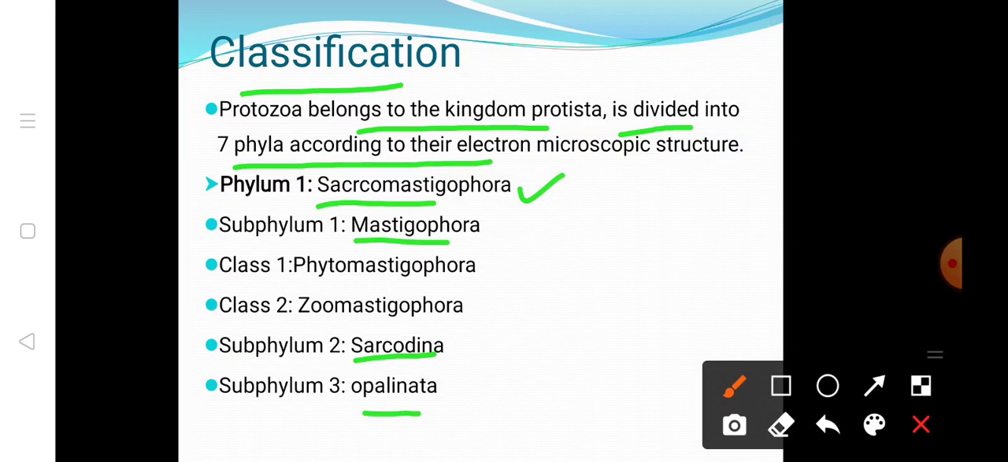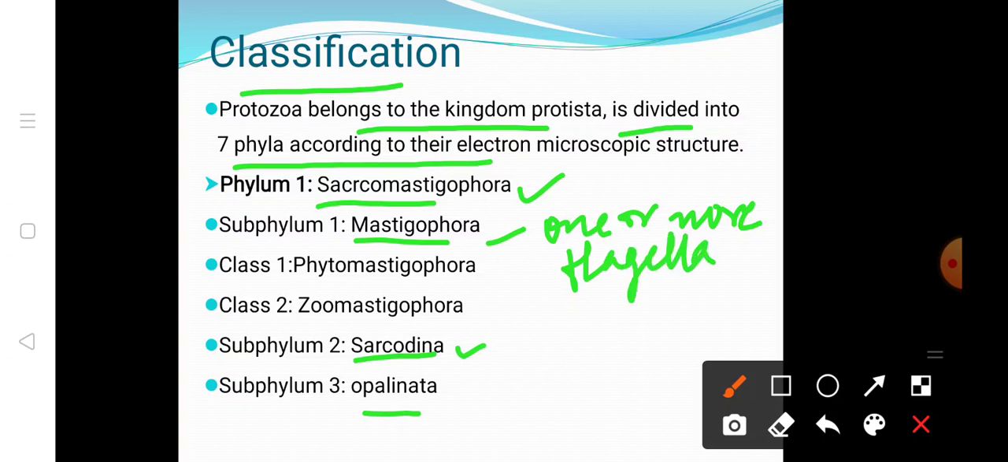First, Mastigophora. The name is derived from a Greek word, and they have whip-like flagella, one or more flagella. Sarcodina move through pseudopodia. Mastigophora have the flagella, and Sarcodina have the pseudopodia.